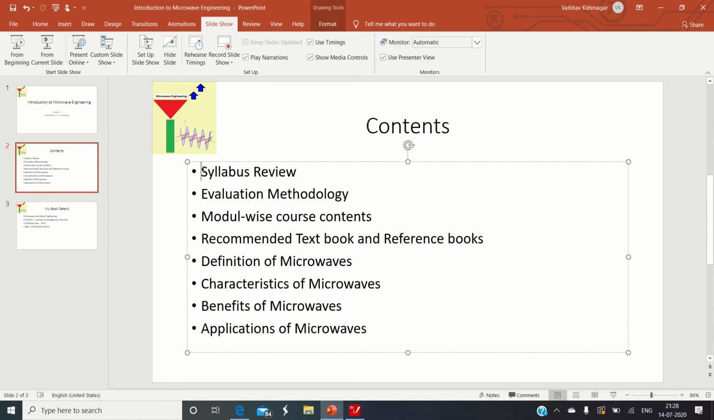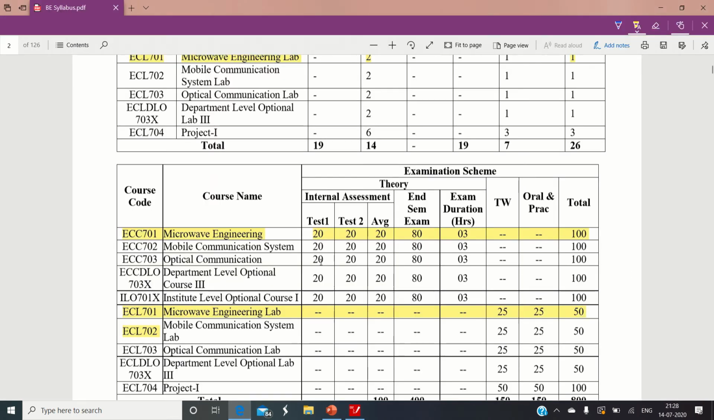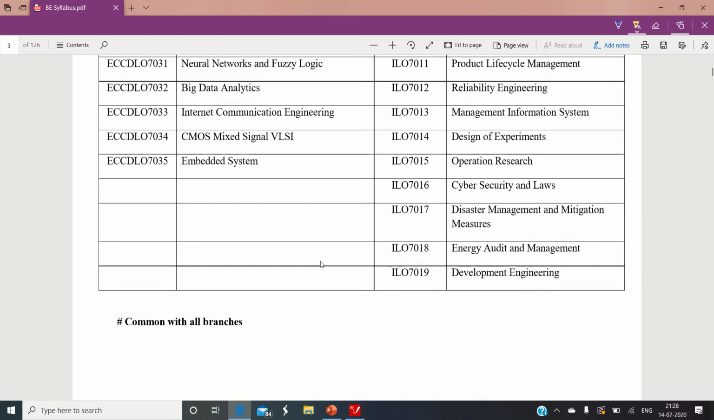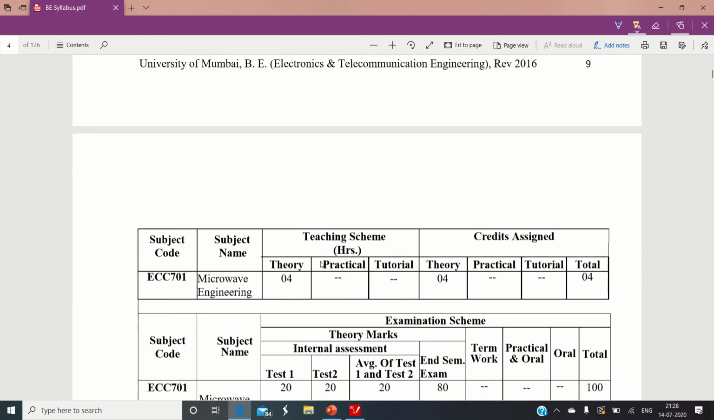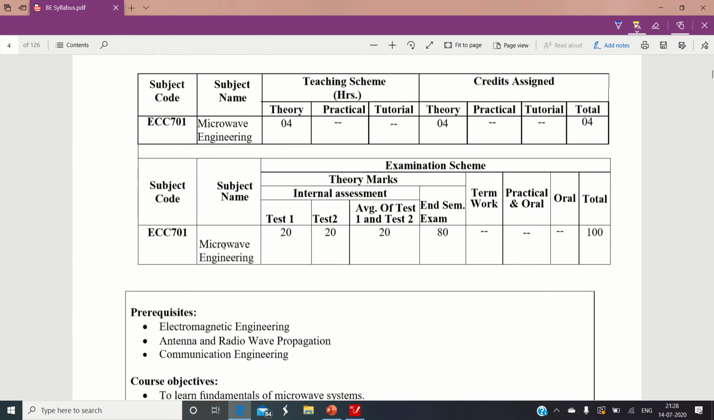So we covered the syllabus review and the evaluation methodology. Now let us go into the details and see what this subject is going to contain module-wise. I will come to the actual syllabus of this subject. Now here is the detailed syllabus prescribed by the university. As usual, it mentions the evaluation method and the examination scheme.